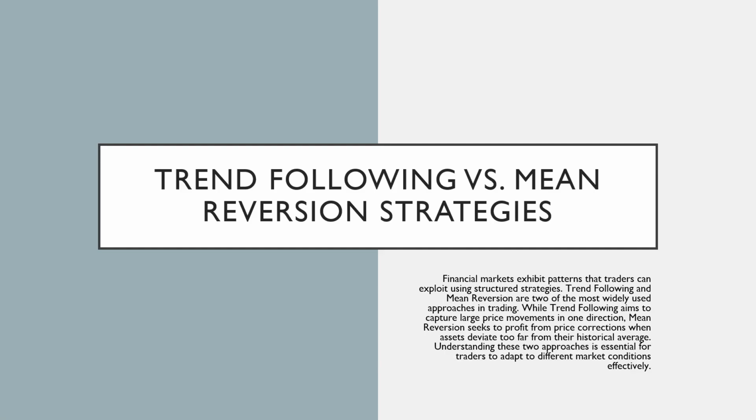Financial markets follow patterns that traders can take advantage of using structured strategies. Two of the most widely used approaches are trend following and mean reversion. Trend following focuses on capturing large price movements in a single direction, while mean reversion capitalizes on price corrections when assets move too far from their historical average. By understanding these strategies, traders can adapt to different market conditions and improve their decision-making.